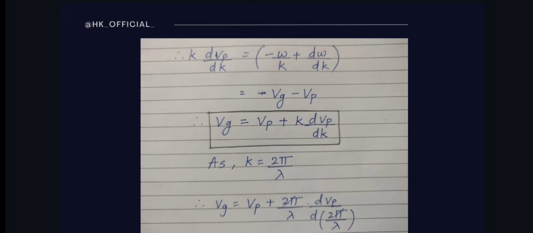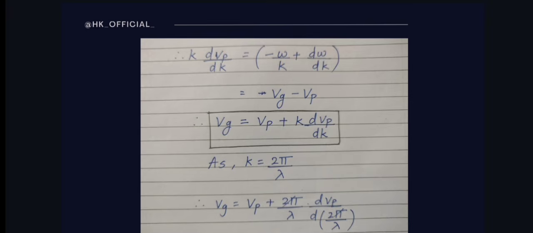Okay, now what is omega by k? Omega by k is Vp, right, phase velocity, and d omega by dk is what? Group velocity. Just interchange them because the minus sign is there with phase velocity, so we can write it as Vg minus Vp, that is group velocity minus phase velocity. Okay, so what we will get for Vg, that is group velocity, if we rearrange that complete equation, we will get Vg is equal to Vp plus k into dVp by dk. So this is our relation.